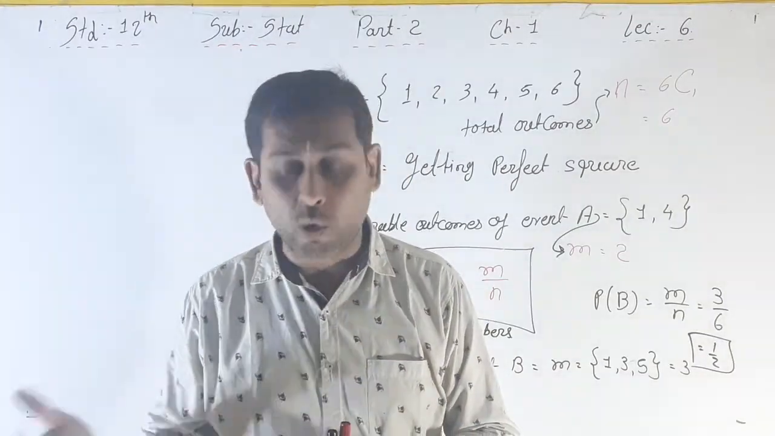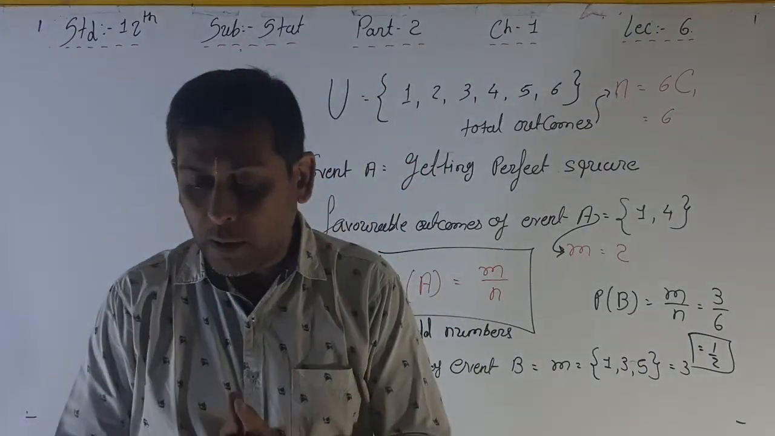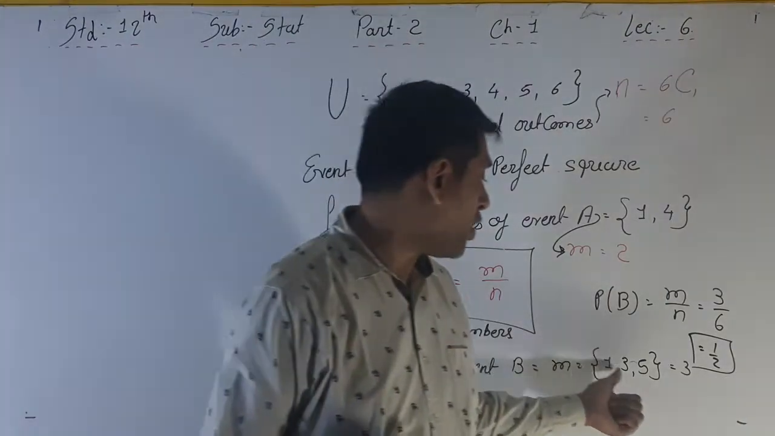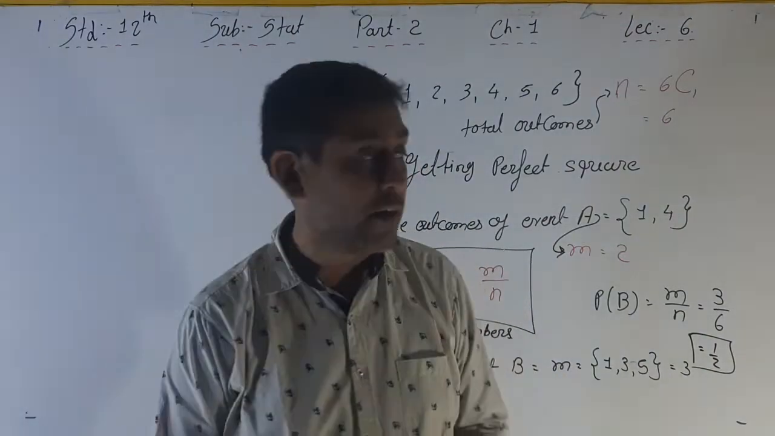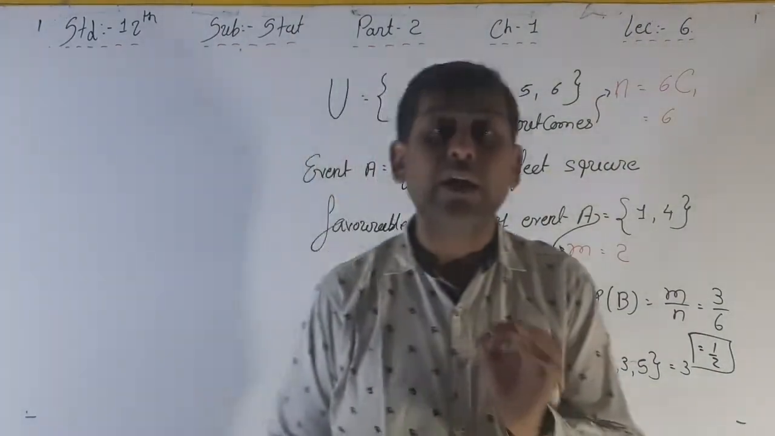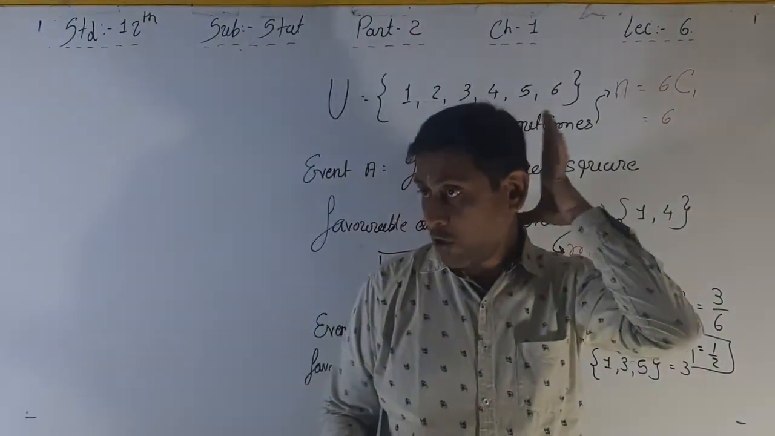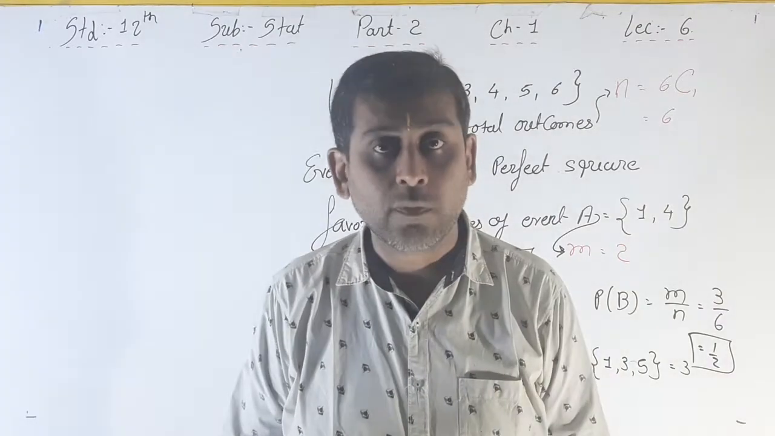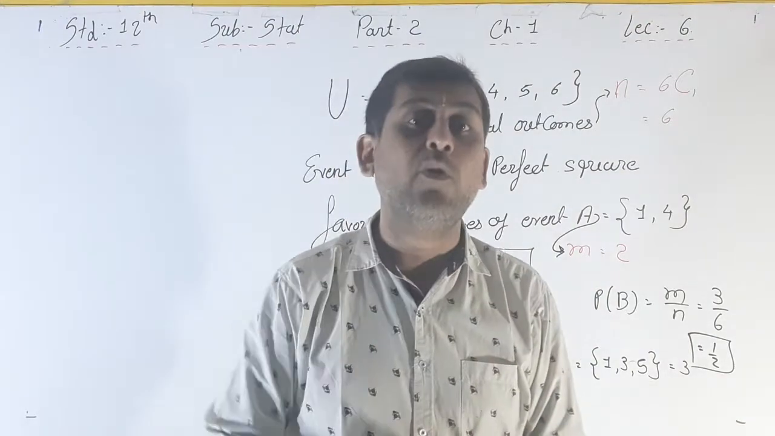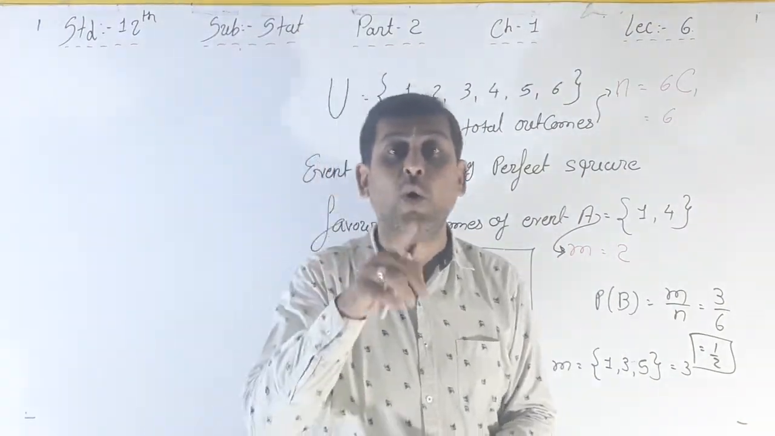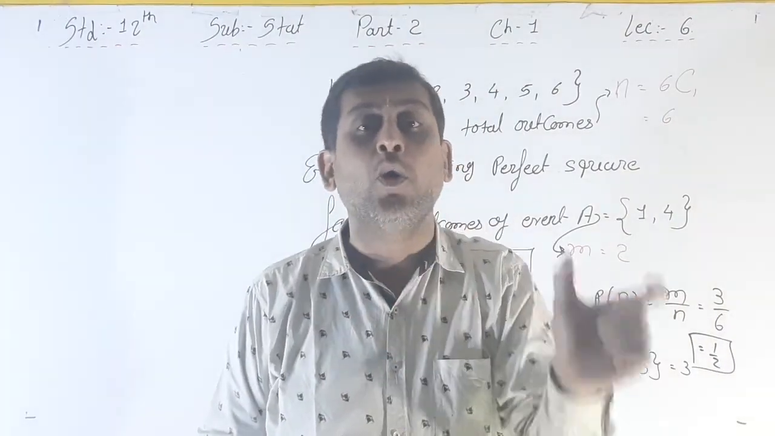Now we'll move forward to our next page, that is page number 17. See, both the numbers, that is M, which is greater than or equal to 0. It may be 0. If event C is the probability of getting a number on the face of the die that is more than 6, are there any numbers more than 6? No. That means the favorable outcomes of event C is equal to 0. See, M is equal to 0 or more.